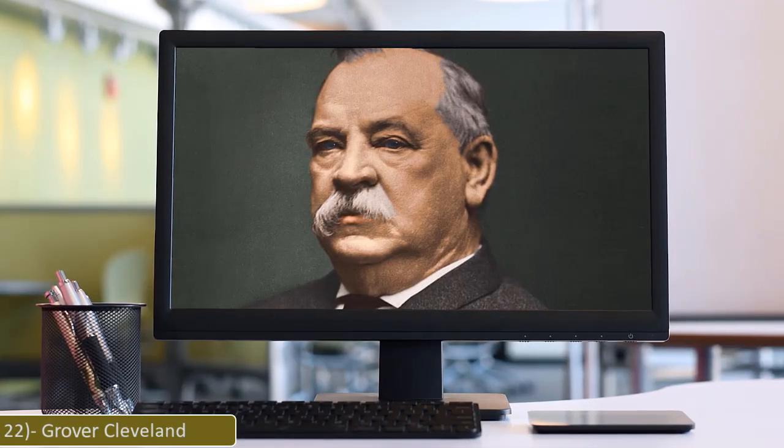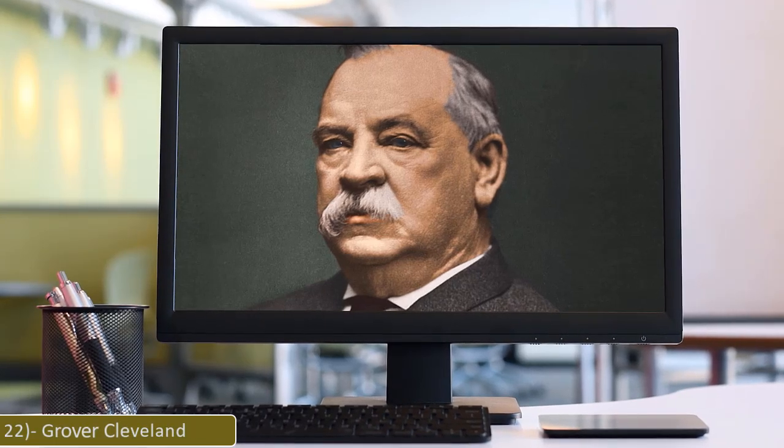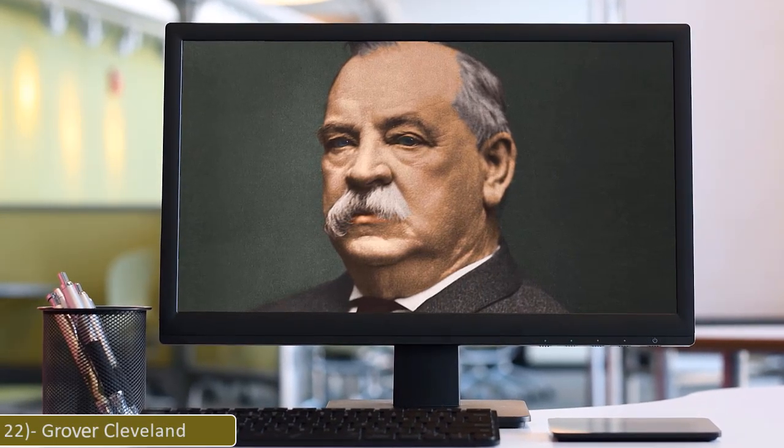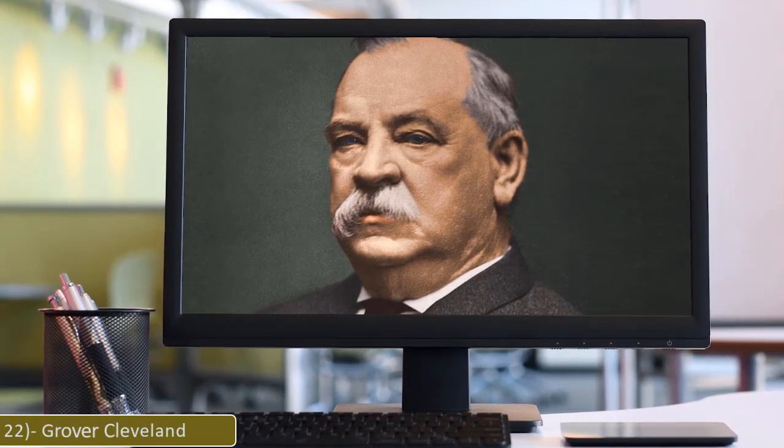22. Grover Cleveland. Stephen Grover Cleveland was the 22nd and 24th President of the United States, serving from 1885 to 1889 and from 1893 to 1897. He was the first U.S. president to serve non-consecutive terms and the first Democrat elected president after the Civil War.